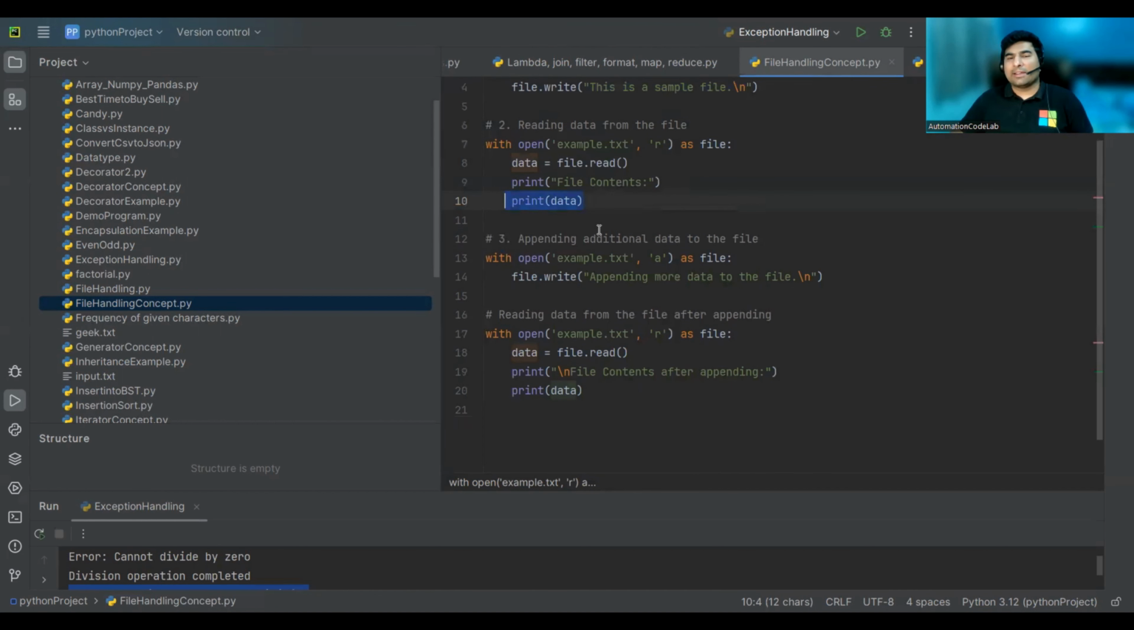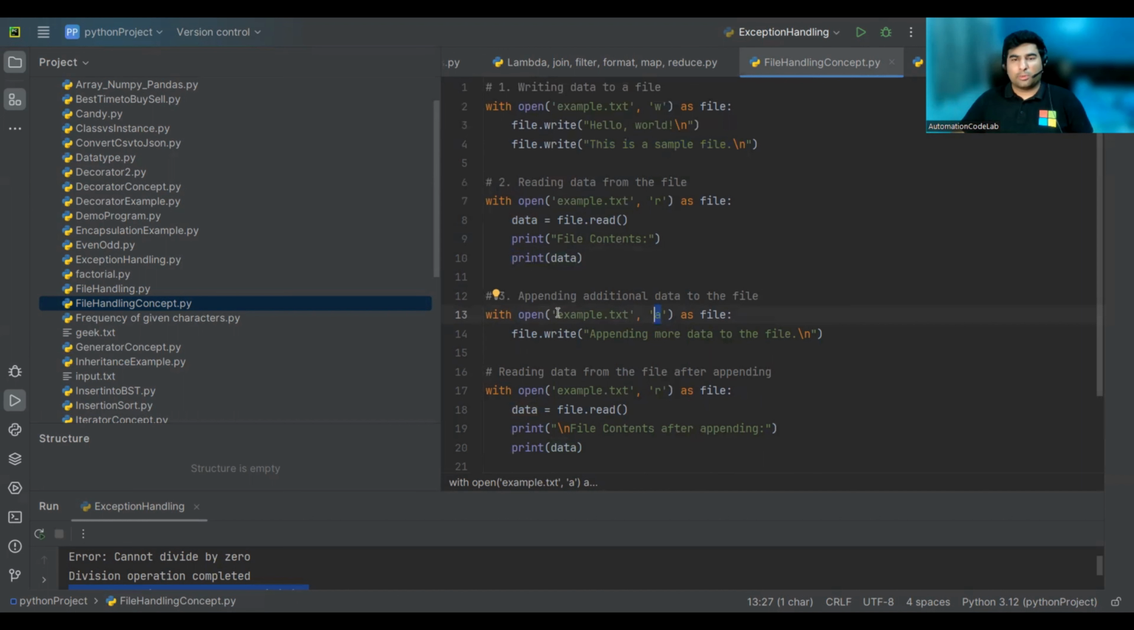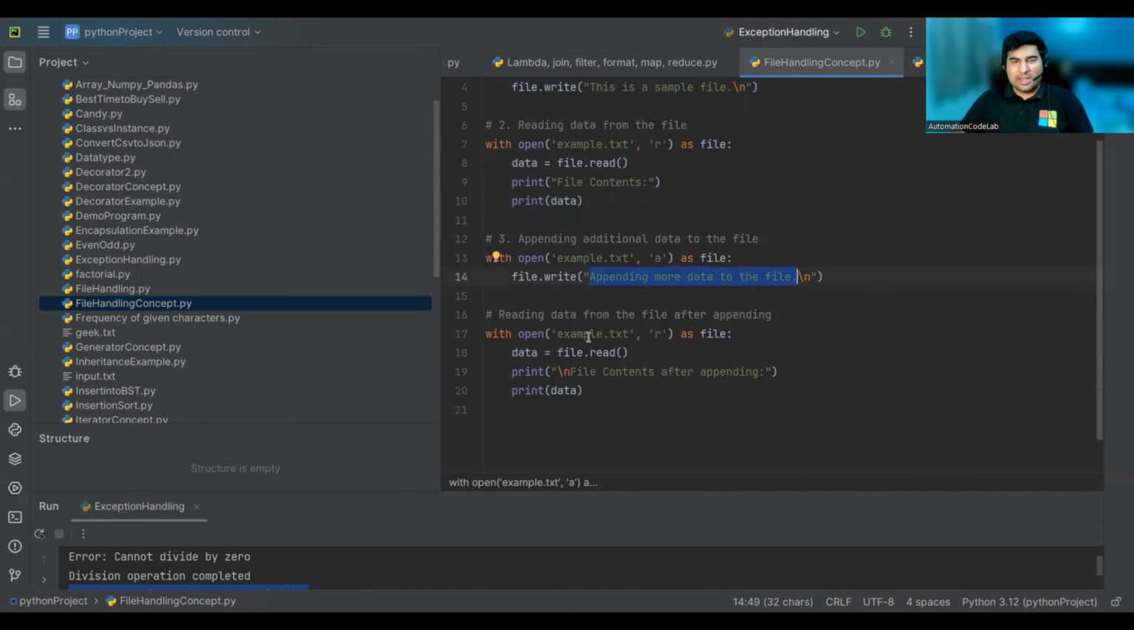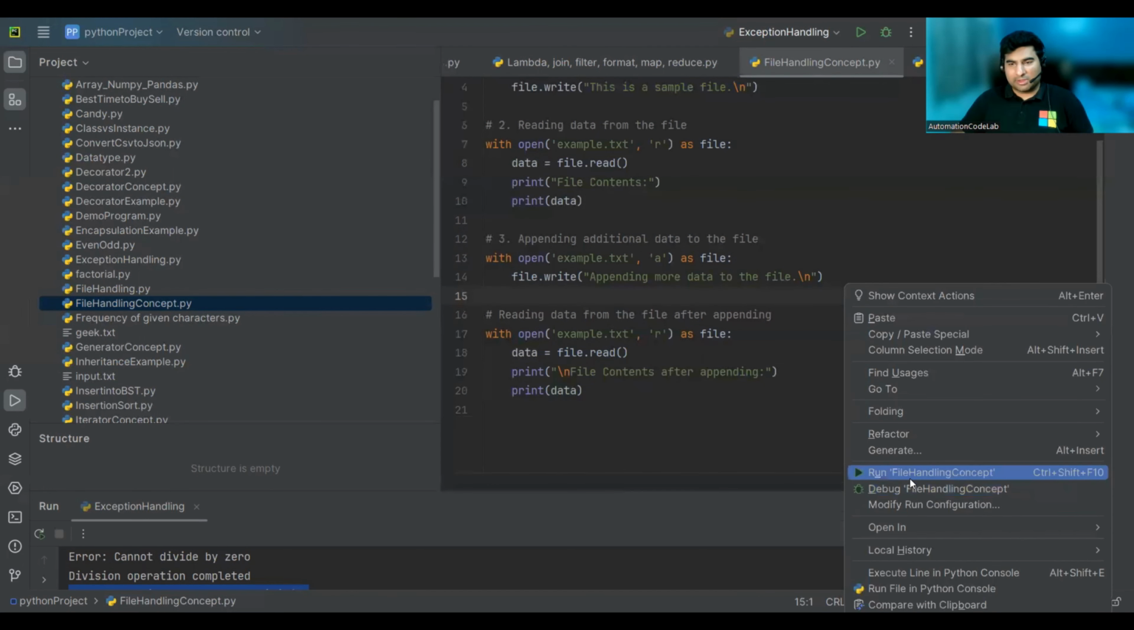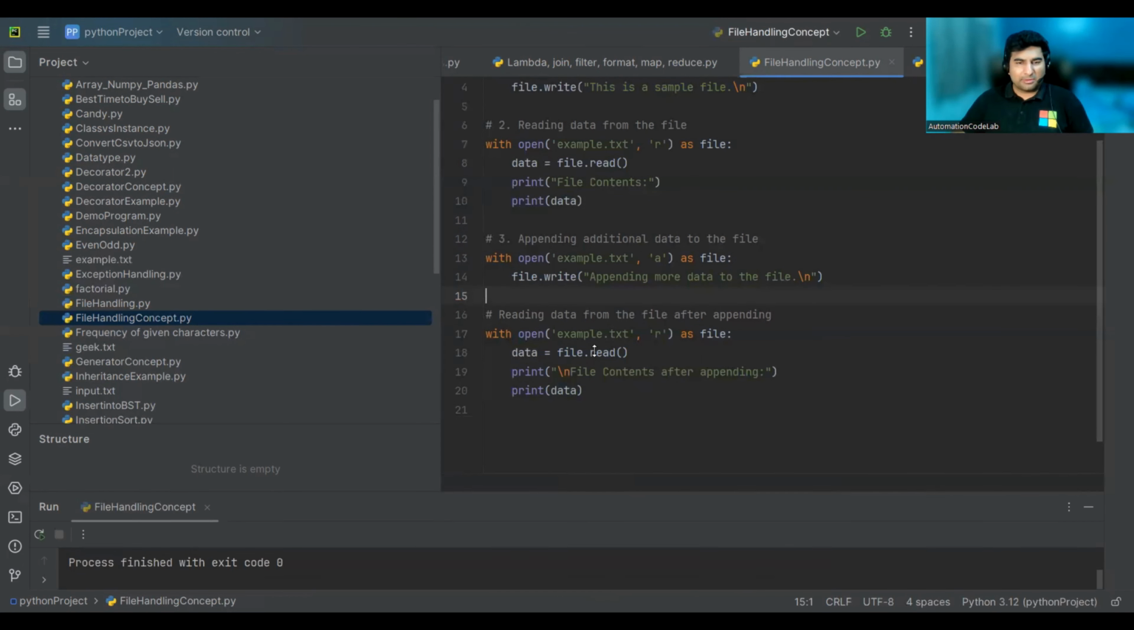Now appending is to add to the existing value itself. You have an A as the operation, the append operation. So with open example.txt A as file, I'm going to append this line to the existing value. Then I read the data from the file after appending, the same read operation. We'll quickly see the outcome.